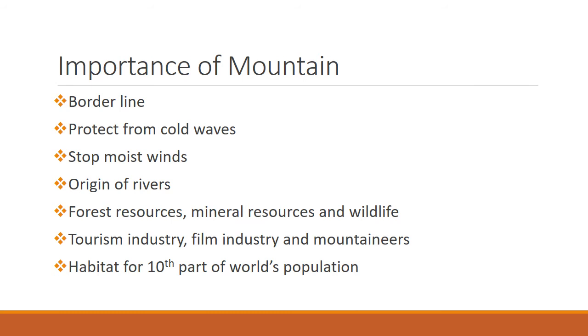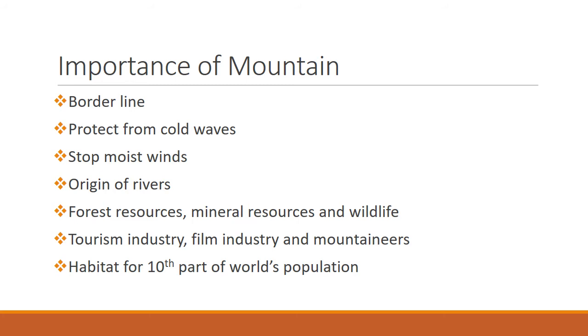The mountains also block the cold waves which are flowing, and they help in bringing more rain by stopping moist winds. Last year I explained this concept to you: the region which faces the moist winds, which are stopped by the mountains, will get more rain compared to the region on the other side of the mountains. They will have lesser rain.